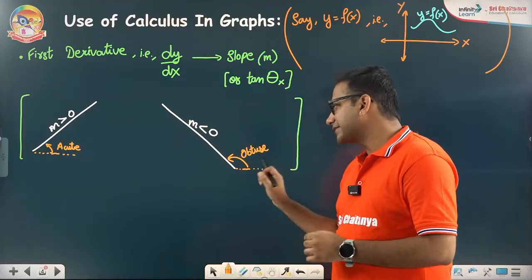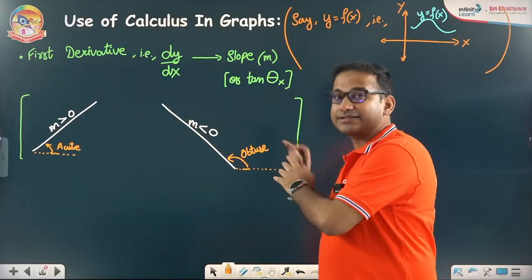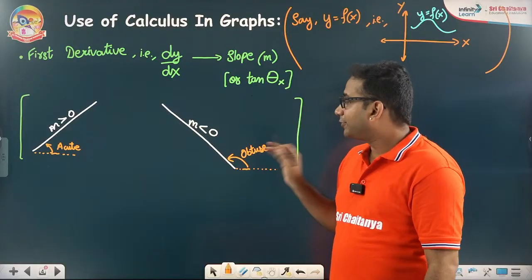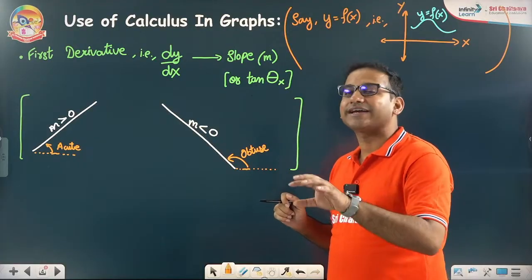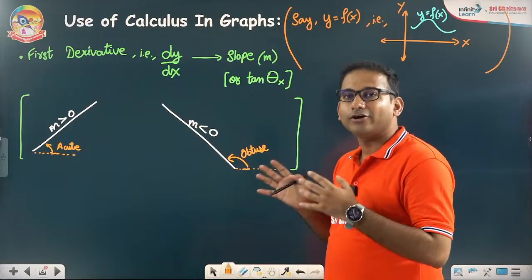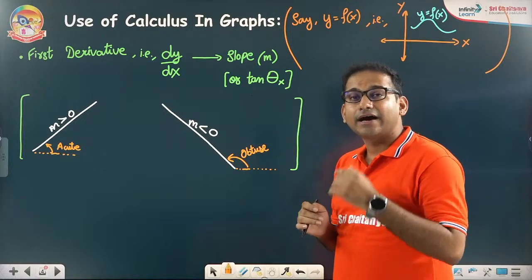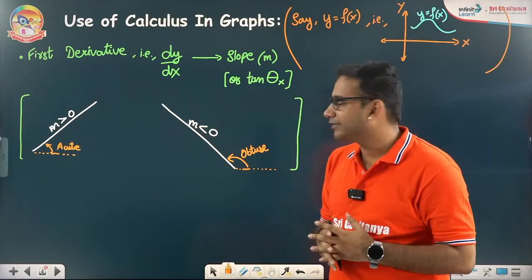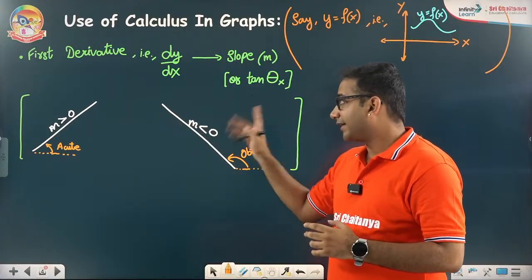Similarly, for a decreasing line you will get an obtuse angle, definitely in the second quadrant, where only sine is positive. Tan, cos, cot and secant are negative for obtuse angles in the second quadrant, so here it is negative.